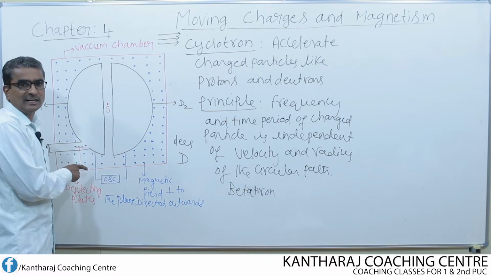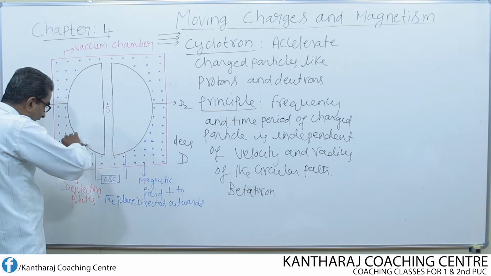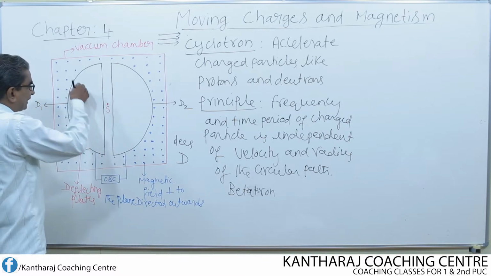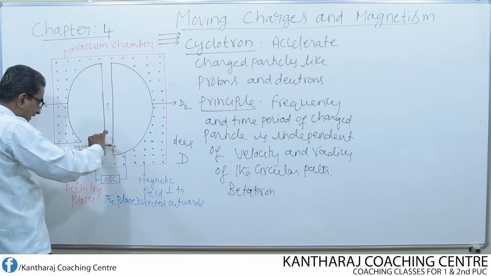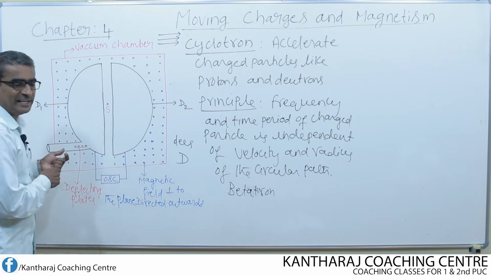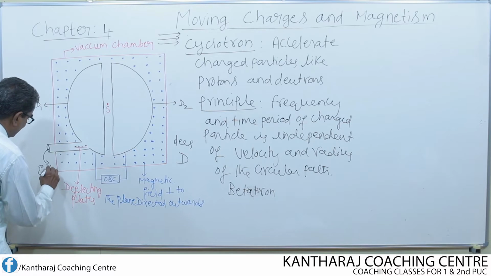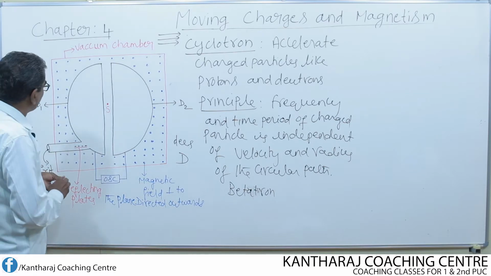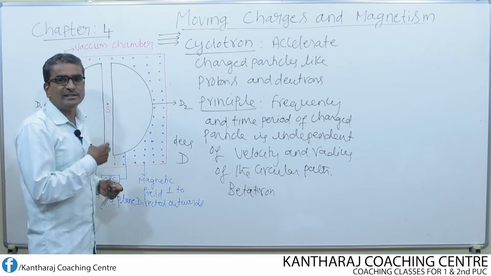That is why it is called the deflecting plate. It makes the charged particle deflect like this. Instead of making the charged particle enter back into this D, it makes the charged particle come out through this exit. Okay, so this is all about the construction of the cyclotron.